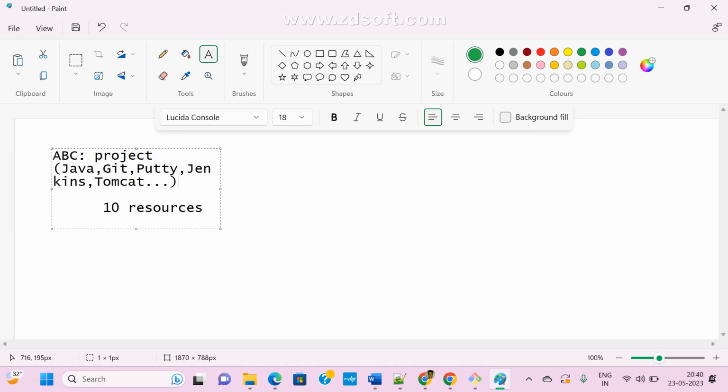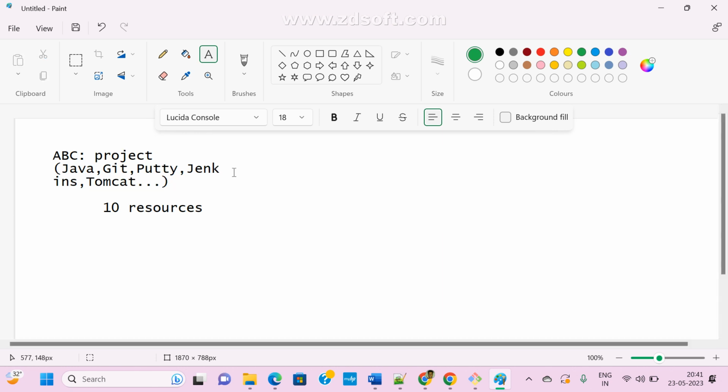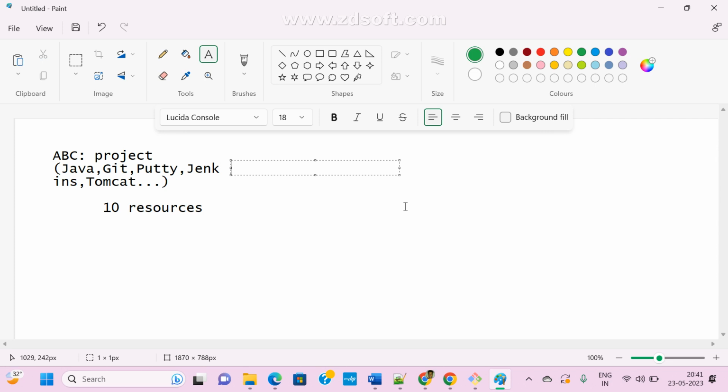But in our machine, we are directly installing many tools and uninstalling many softwares and packages. But in real time, suppose you want to install one simple Git software, or a Java package, or set up the Jenkins server, or set up the Tomcat server. For each and every tool, package and software, we need to raise one ticket.